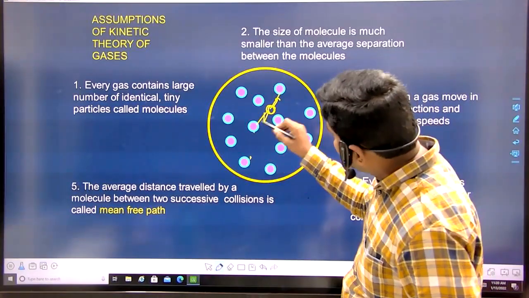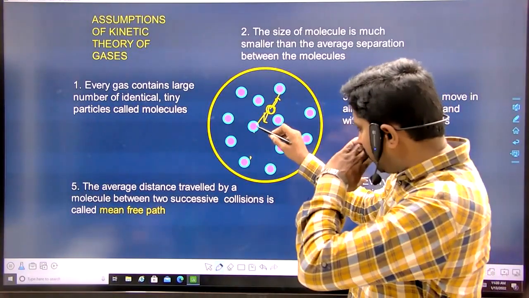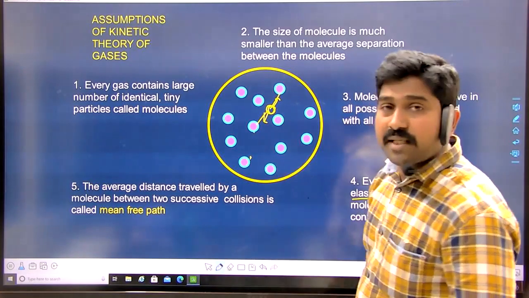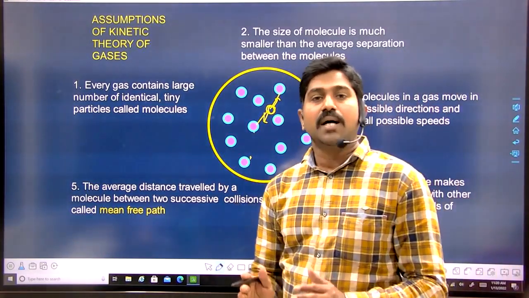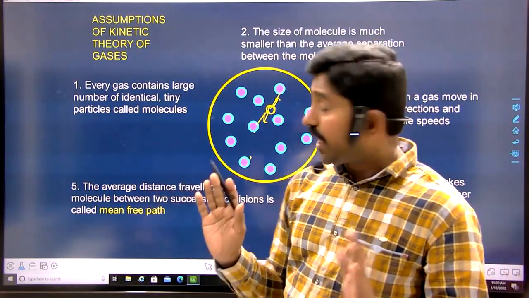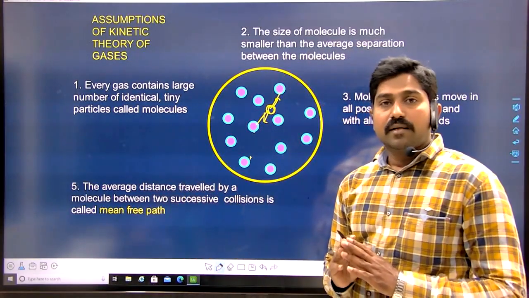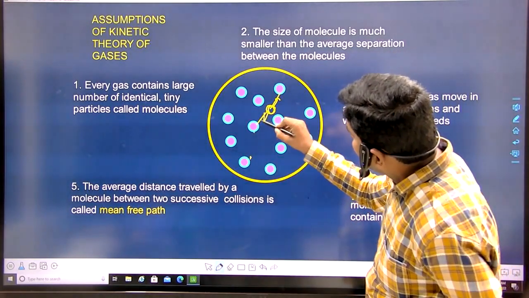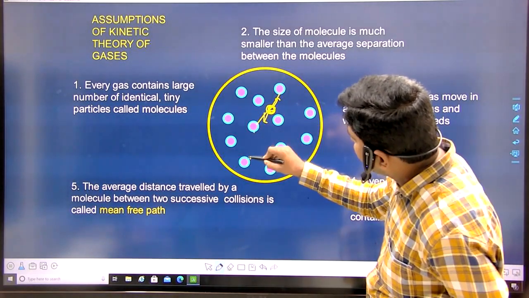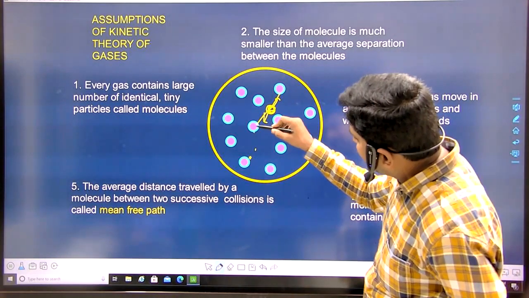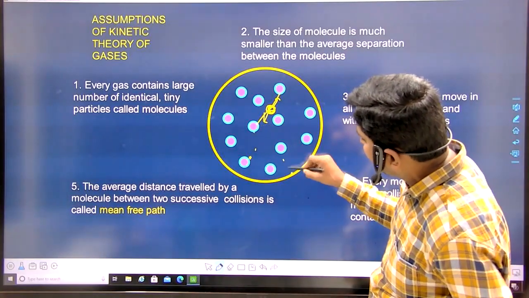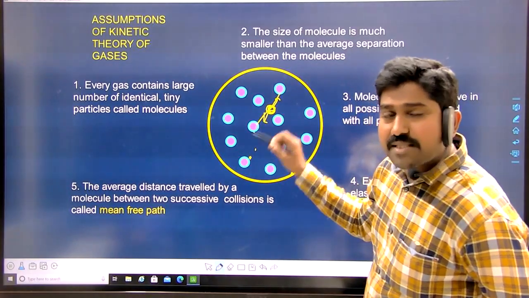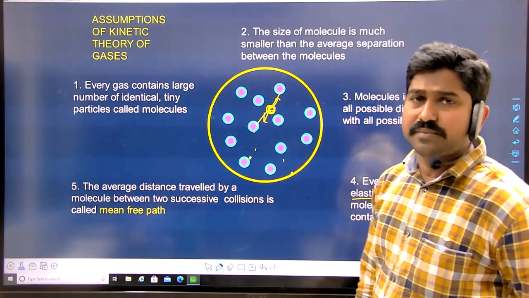Then after collision, this molecule may collide with any other molecule, or maybe it may collide with the wall of the container. In such a way, every molecule undergoes many collisions. And you should know here that between any two successive collisions, for example, this molecule collides with this particle here, collides with this particle somewhere here, and maybe it may have some collision with the wall of the container somewhere here.